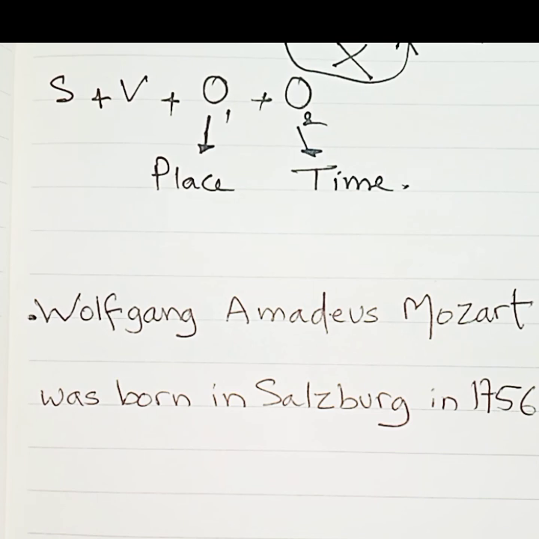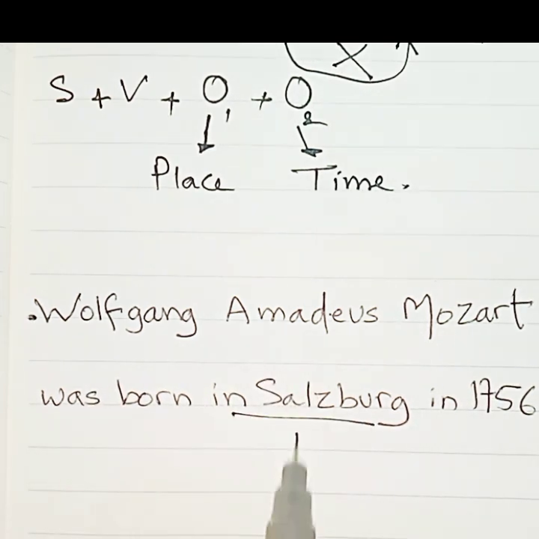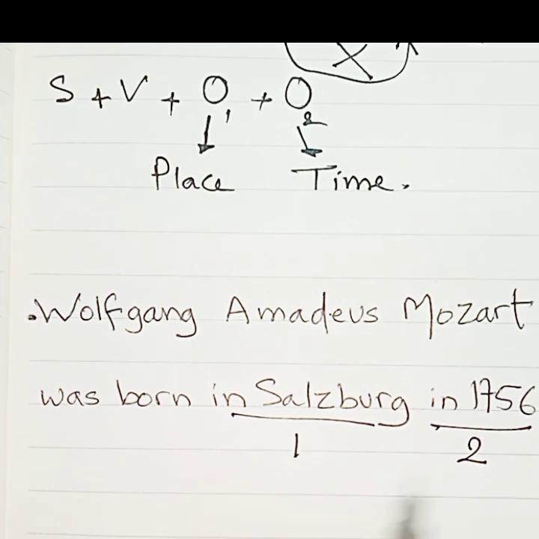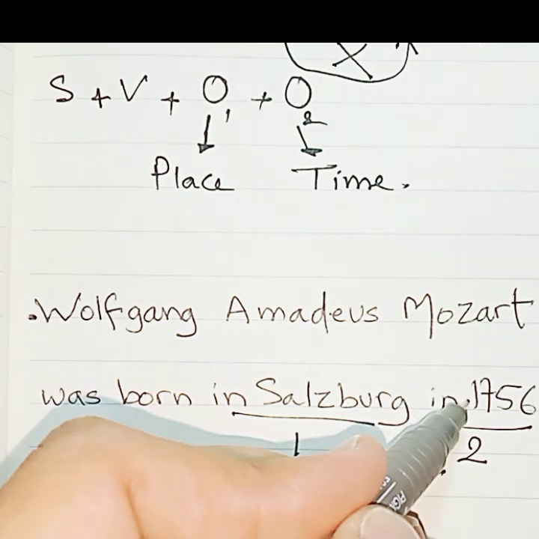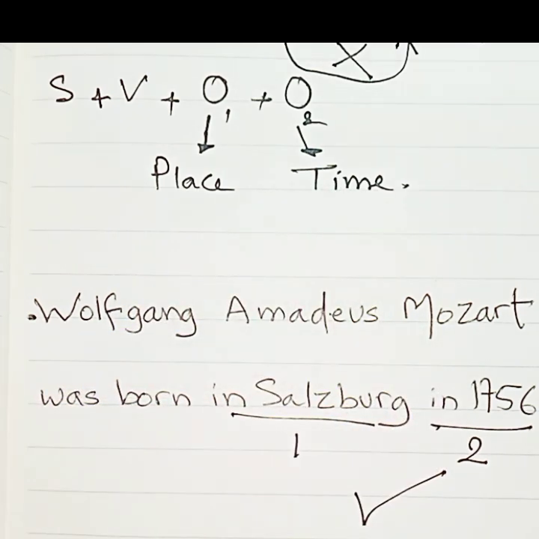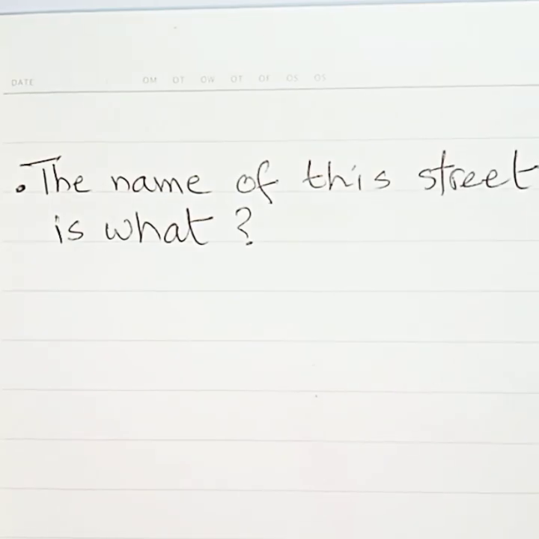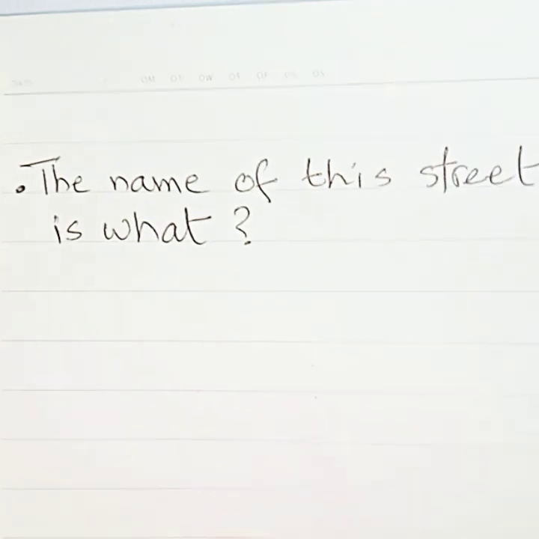Our sentence must be like this. Wolfgang Amadeus Mozart was born in Salzburg, 1, in 1756, 2. So the place is the city and the time is the year. Cool. Move on to the last one.